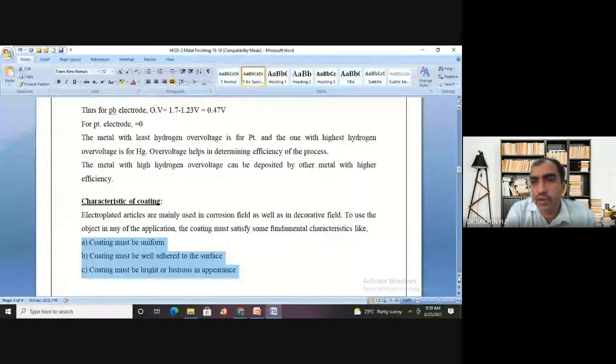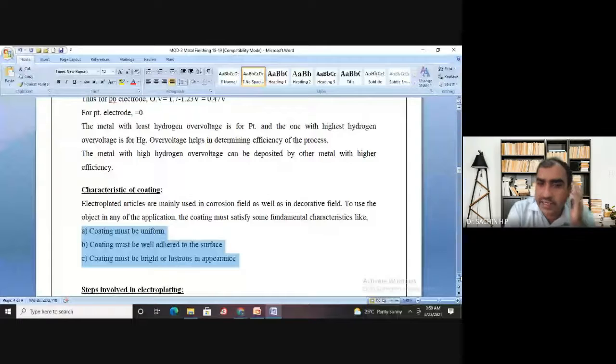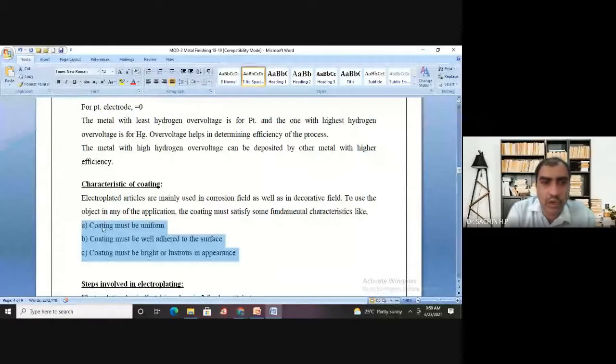I already told you that electroplating is a superior technique. Why is electroplating said to be superior? Because the coating is uniform, it is very well adhered to the surface, and the coating is bright or lustrous in appearance. So that is what you need to know about the coating quality. Whenever your electroplated articles possess all these three qualities, they can be used for a variety of applications.